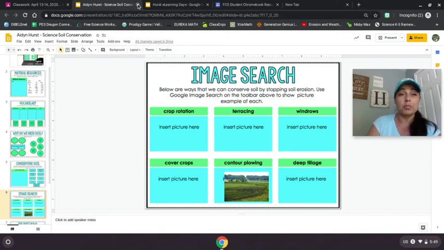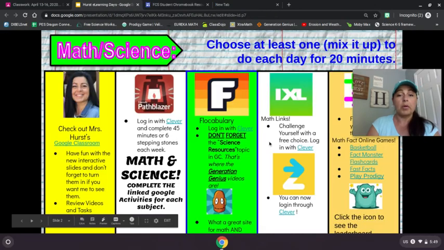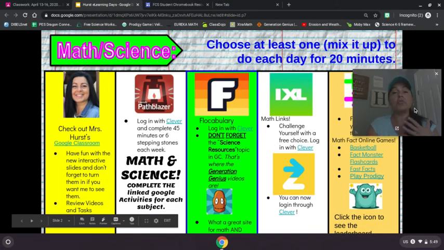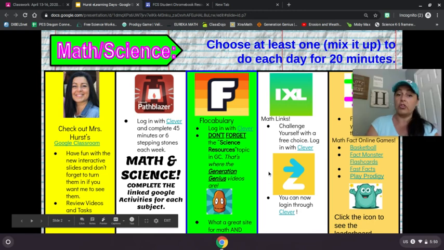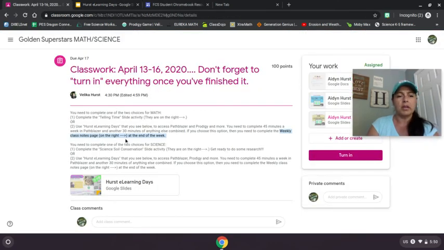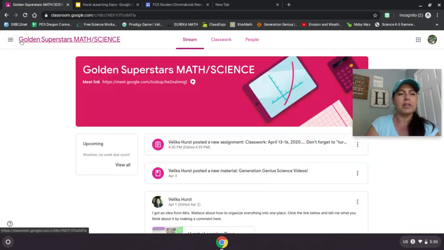I'm going to click out of this because I don't want to do any more of the work for Aiden. And I'm going back to here. So remember, if you choose not to do the soil conservation, you've got a couple of options. Here it says, math and science, Google activities. Wait, Generation Genius. I want to go back to this for a minute. It said Generation Genius. It says in the topic. So where is that? Again, we'll come back to this in just a minute. So I'm going to go back to here.